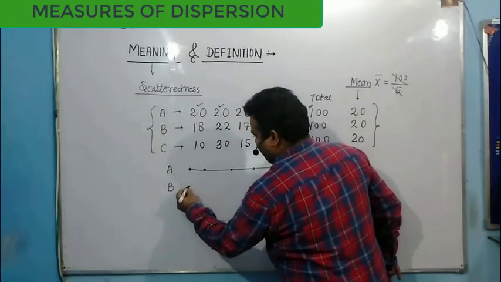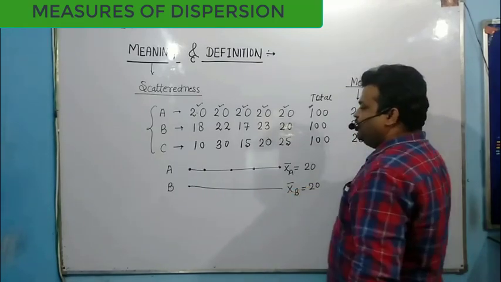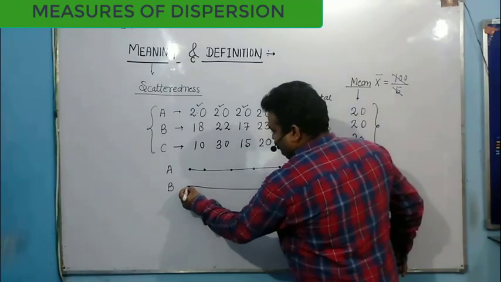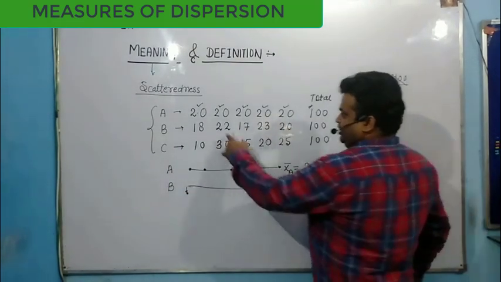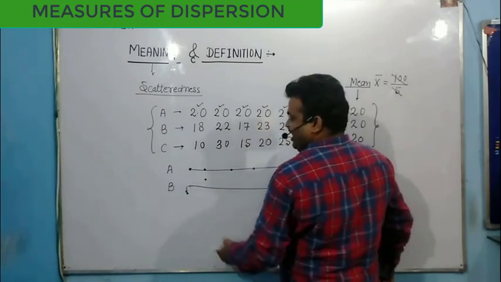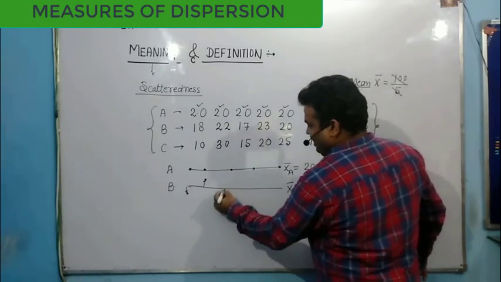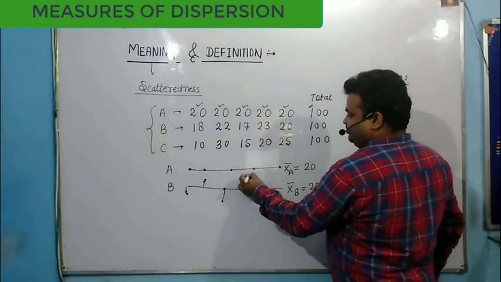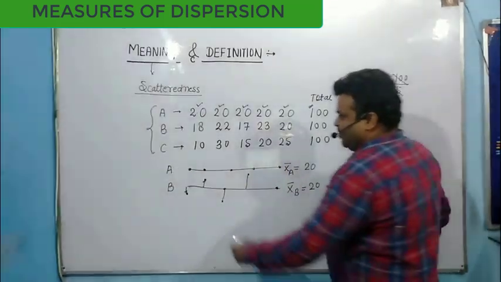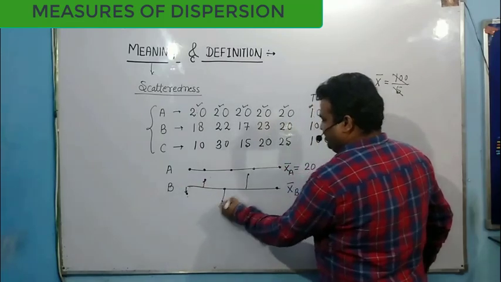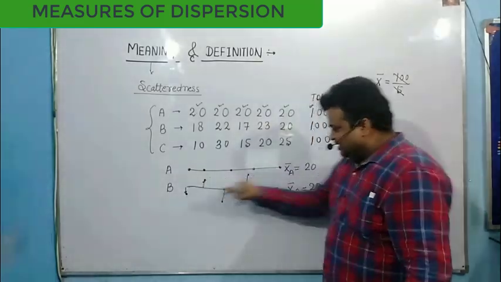Now in B, what happened? If this represents the mean value of B, now 18 is 2 less than the mean of 20. This 22 is 2 higher than the mean. Now this 17 is 3 less than the mean. This 23 is 3 above the mean, and this 20 lies on the track. So in this case, my values 18, 22, 17, 23 all vary, all are scattered from the central value.